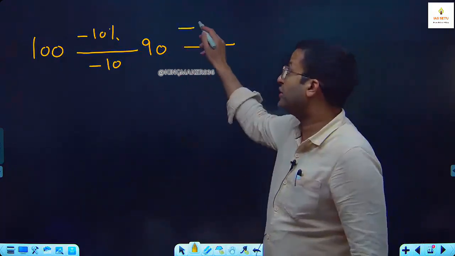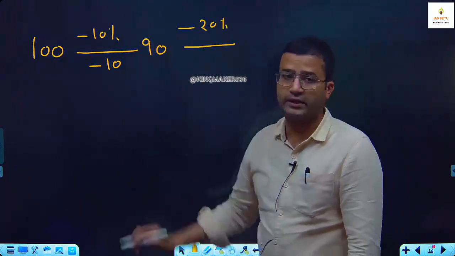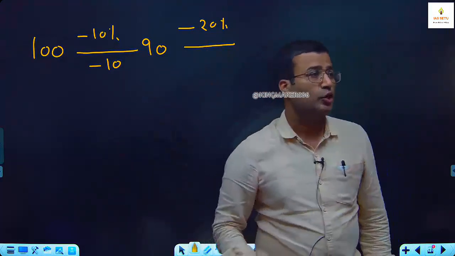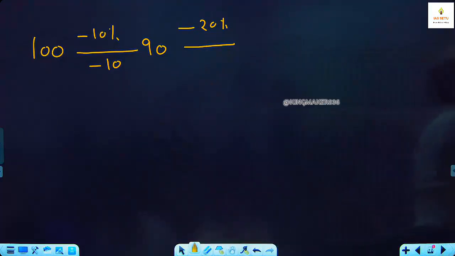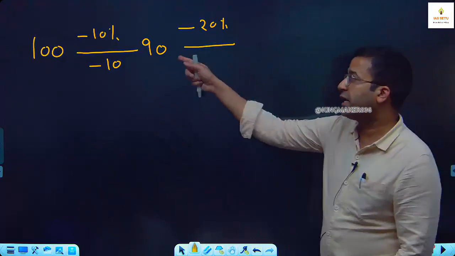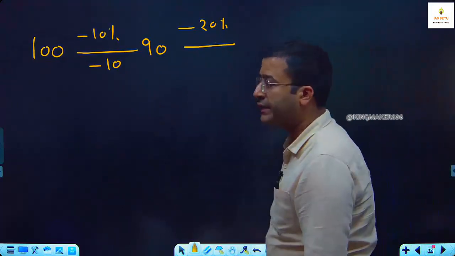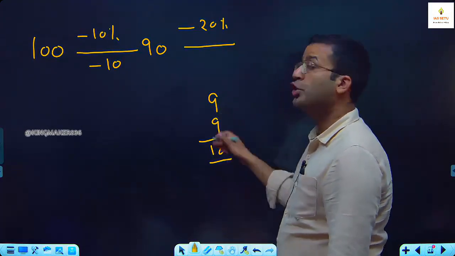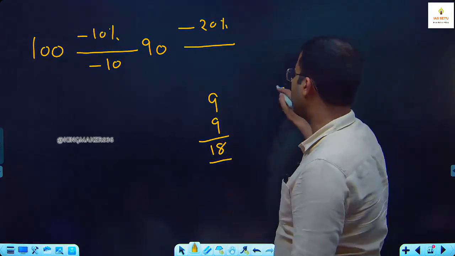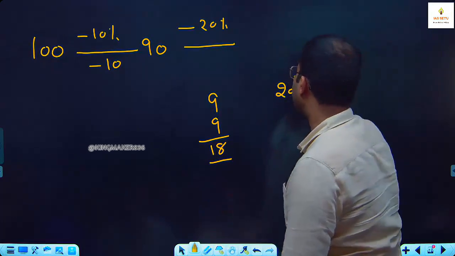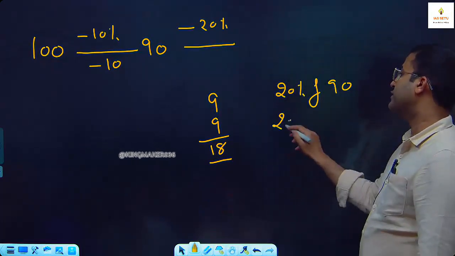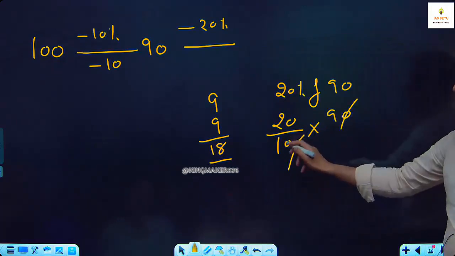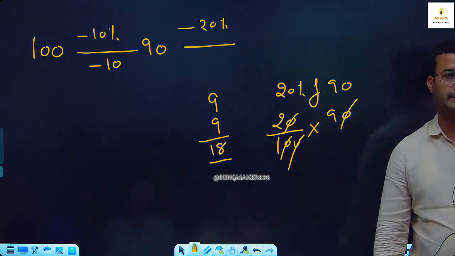So this 20% is not of 100. 20% is of the successive value. 20% बची हुई वैल्यू का. So here we calculate what is 20% of 90, 10% 9, 10% 9, it is 18. You can break and add, or you can use school calculation. 20% of 90, it is 20 upon 100 into 90, 0 cancel, 18.